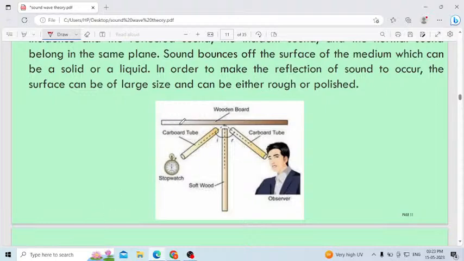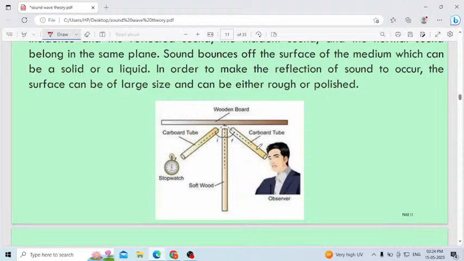Here, keep one wooden board. Then take a hollow tube, otherwise called an empty tube. In the background you have the wooden board, because the sound waves have to be reflected. Keep a cardboard tube here, and here there is a stopwatch, which makes a tick tick tick sound.